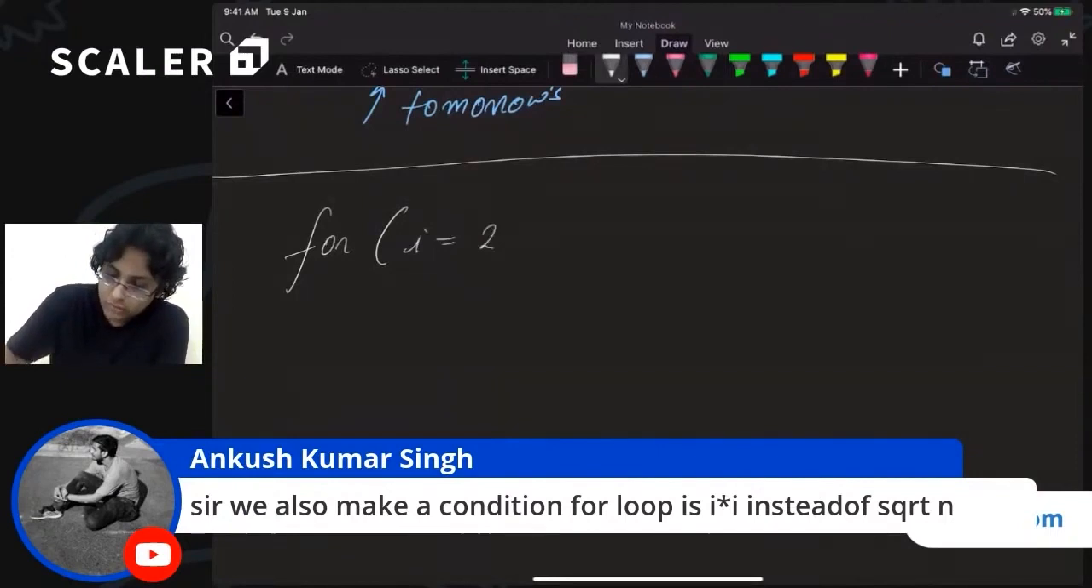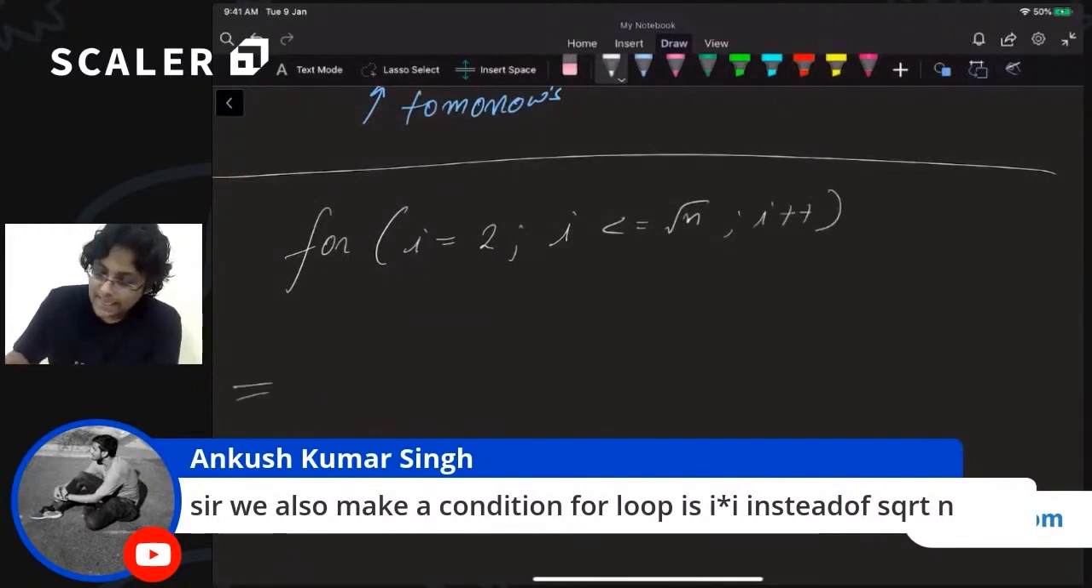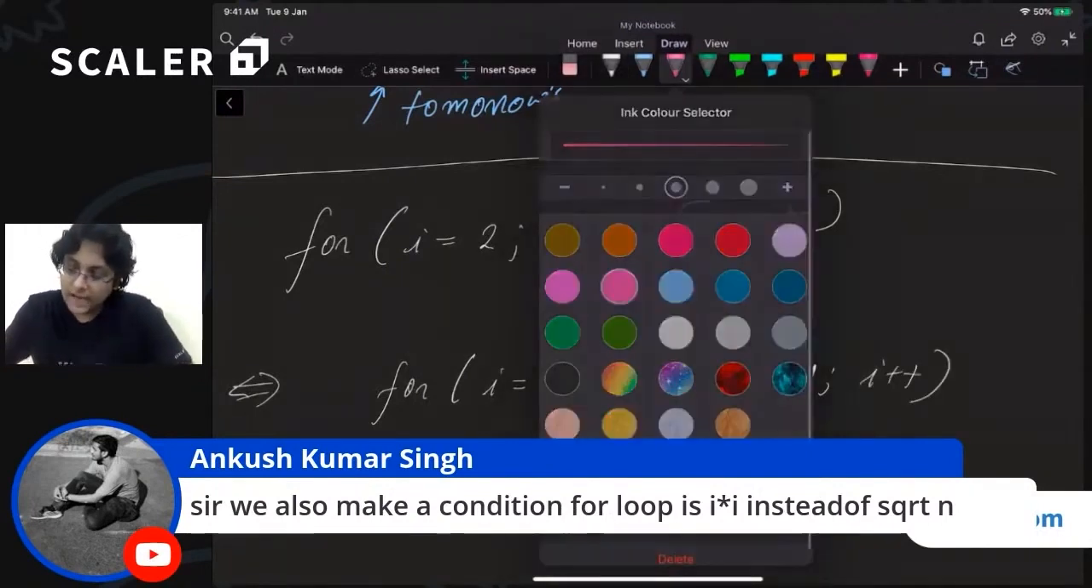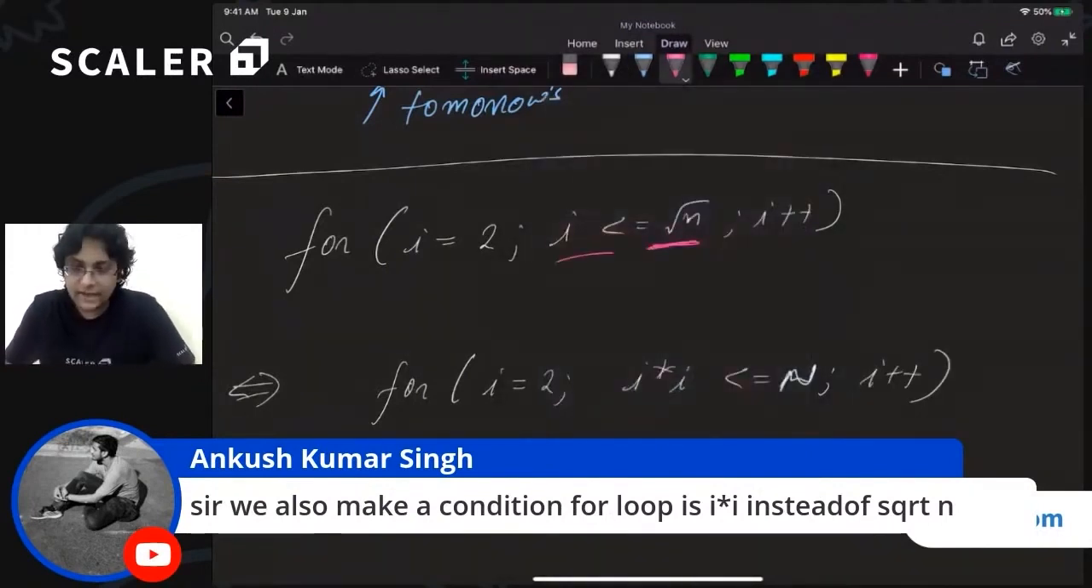for i equals 2, i is less than or equal to square root of n, i++. This loop is exactly the same as for i equals 2, i times i is less than or equal to n, i++. Instead of calculating the square root of n and comparing it with i, we square i and compare it with n. It will work exactly the same.